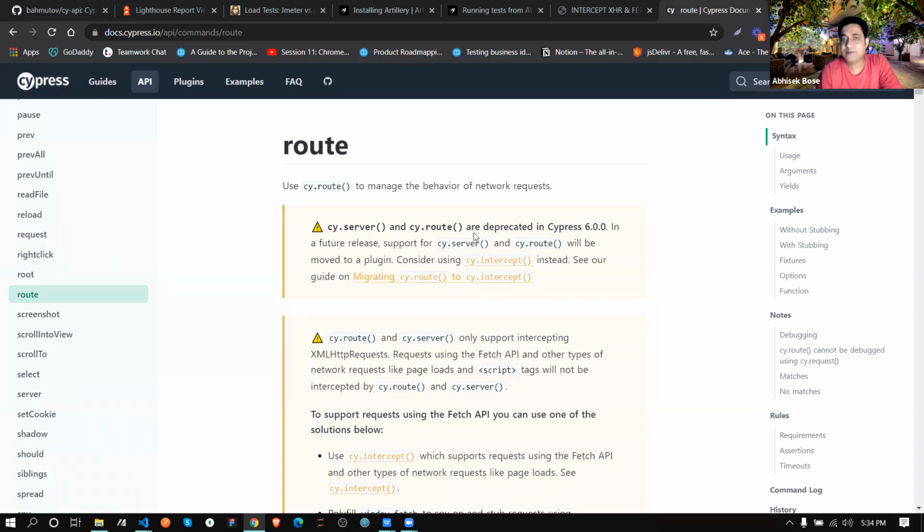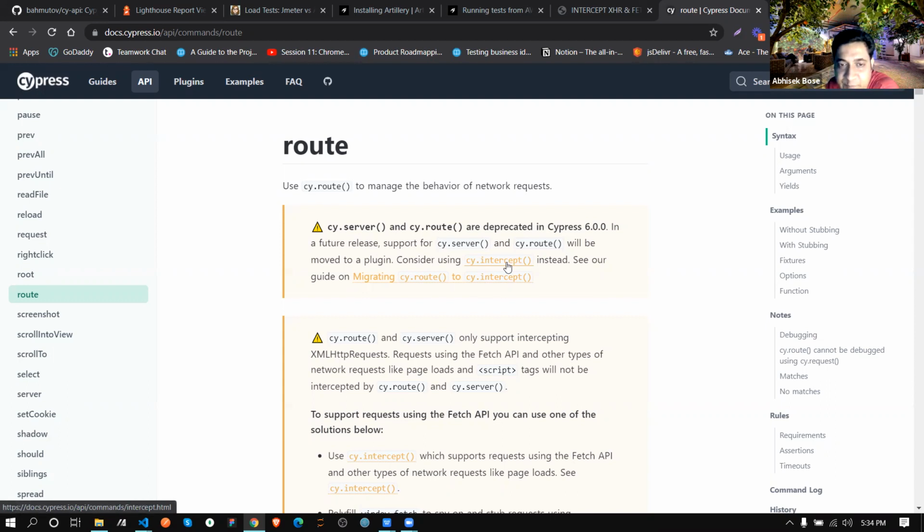cy.server and cy.route are deprecated in Cypress 6.0.0. So they are no more using this server function and route function. Instead of that, they are using cy.intercept.